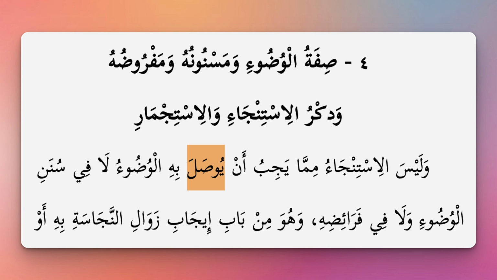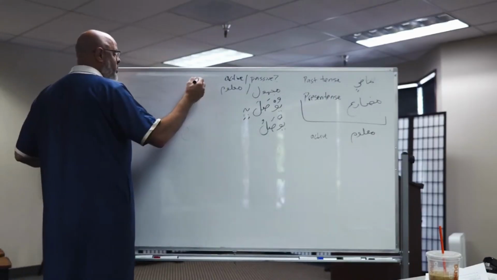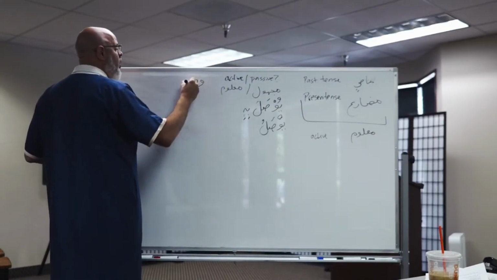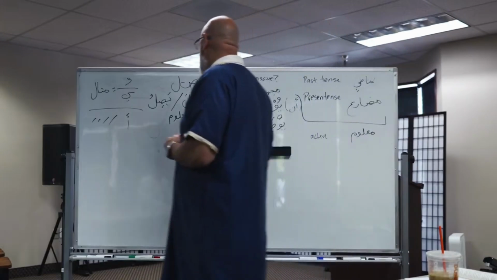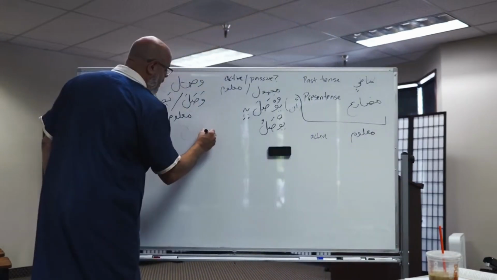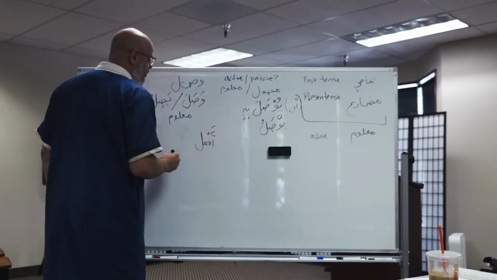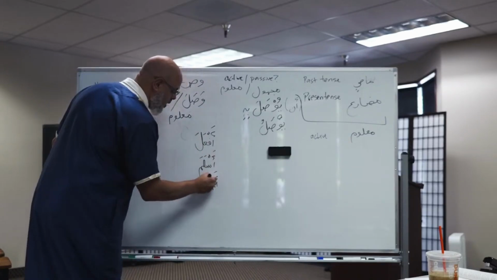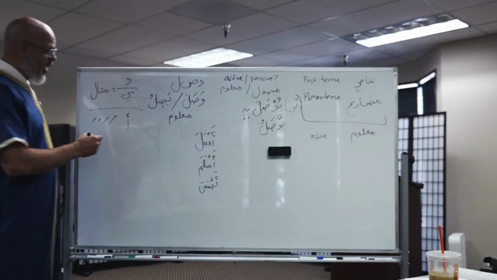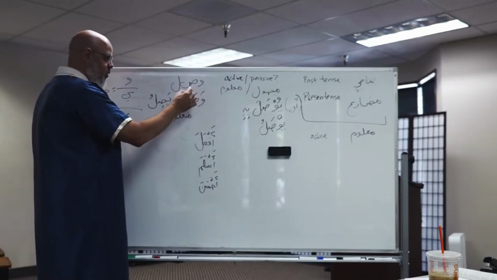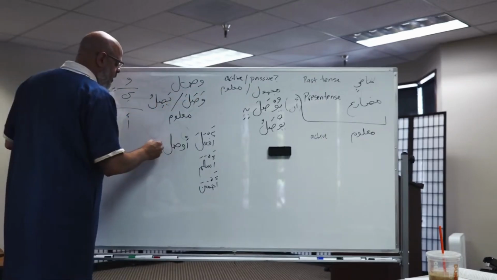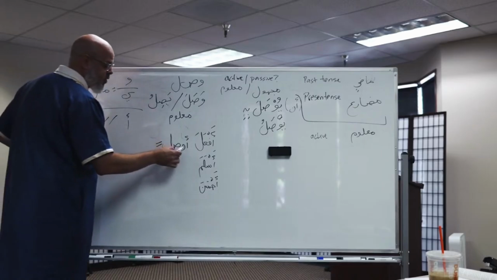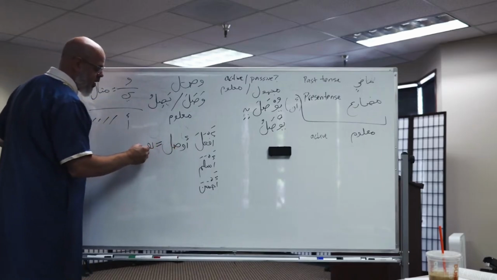يُوصَلَ بِهِ. Let's strip it down. What is going to be the root of it? Right? So waw, sad, lam. If we were to take the form of af'ala, as in aslama and ahsana, and apply that to our root of waw, sad, and lam, in the present tense, we're going to get a ya and then a waw.